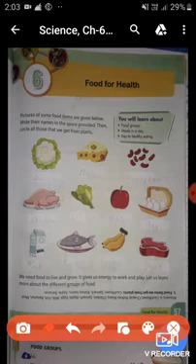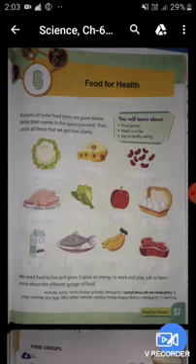Now the next one is cheese. So students, cheese is an animal product. Now the next one is kidney beans. We get kidney beans from plants. So you have to circle the kidney beans.